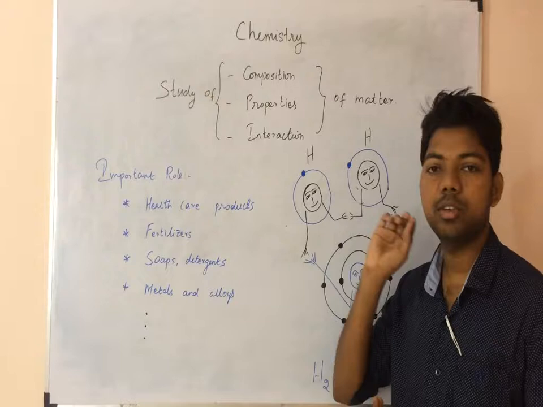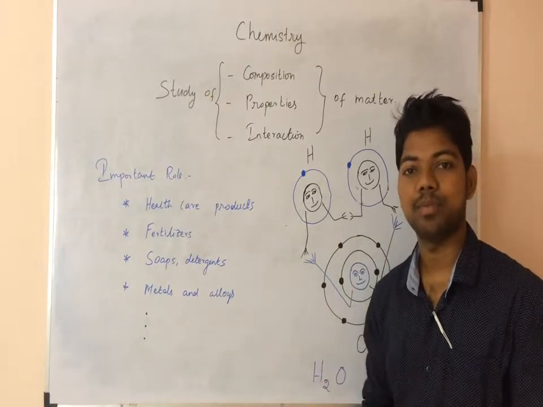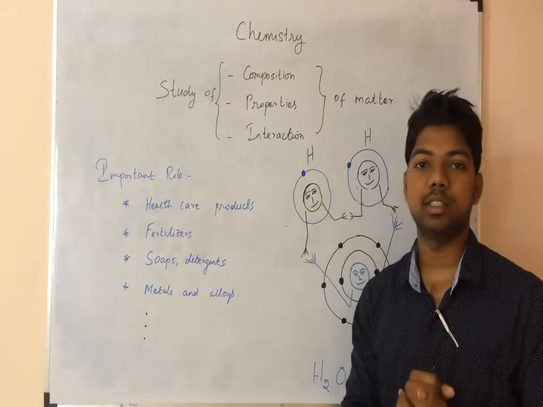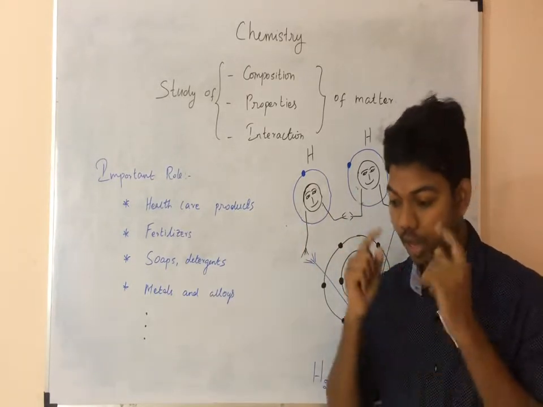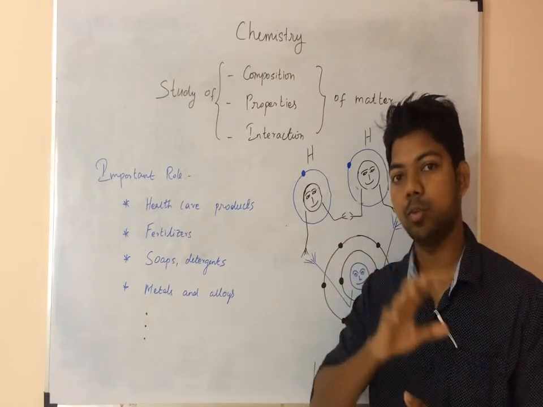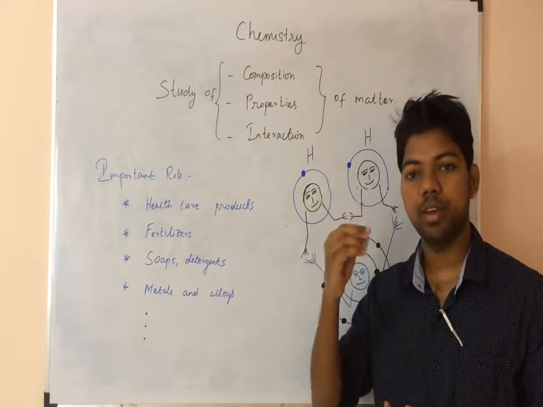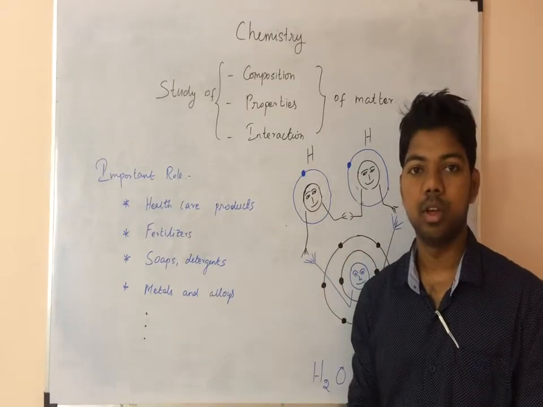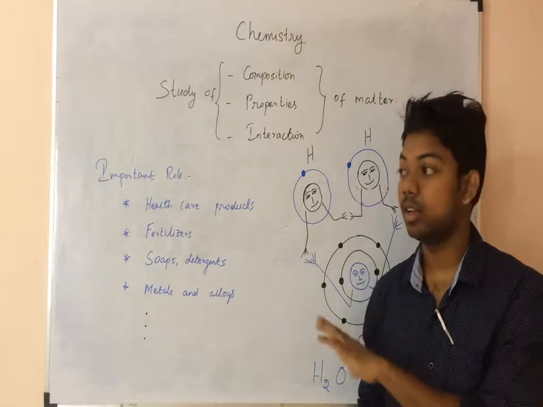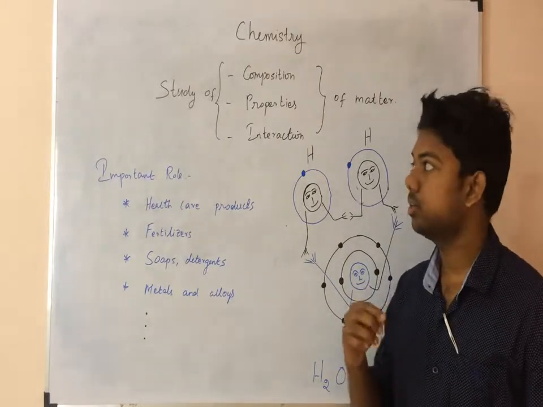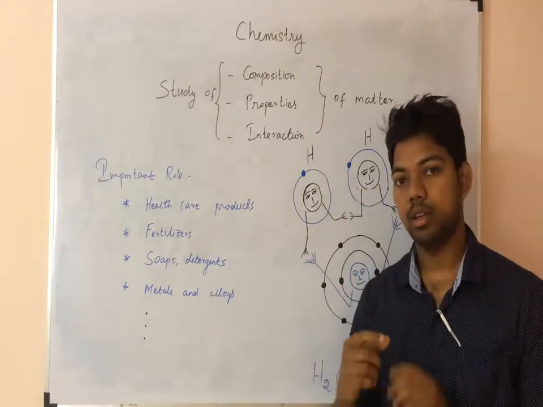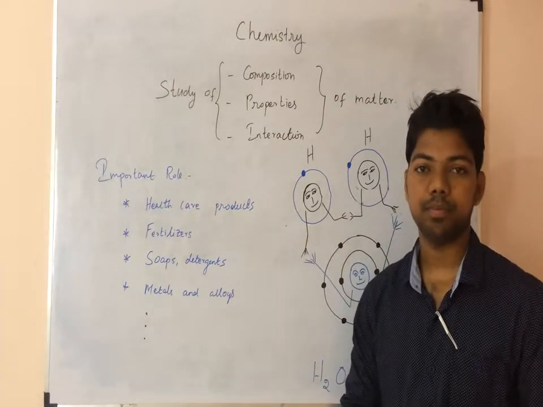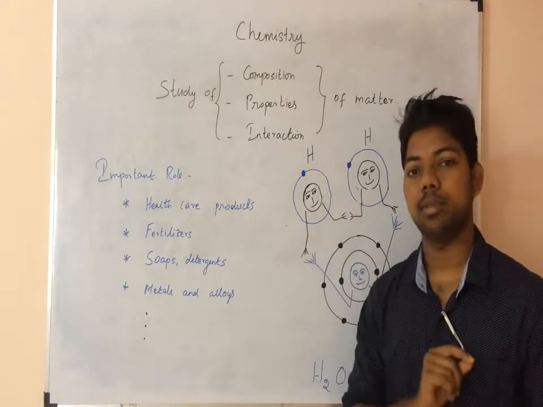But in the subject of chemistry, what happens? There is interaction at the atomic level, so we have to imagine things at the microscopic level. We can't see what is happening, so we don't know, and that's why we find this subject very difficult. I am saying that if you visualize the concepts at the atomic level, then it is very easy to study. So what is studied in chemistry?